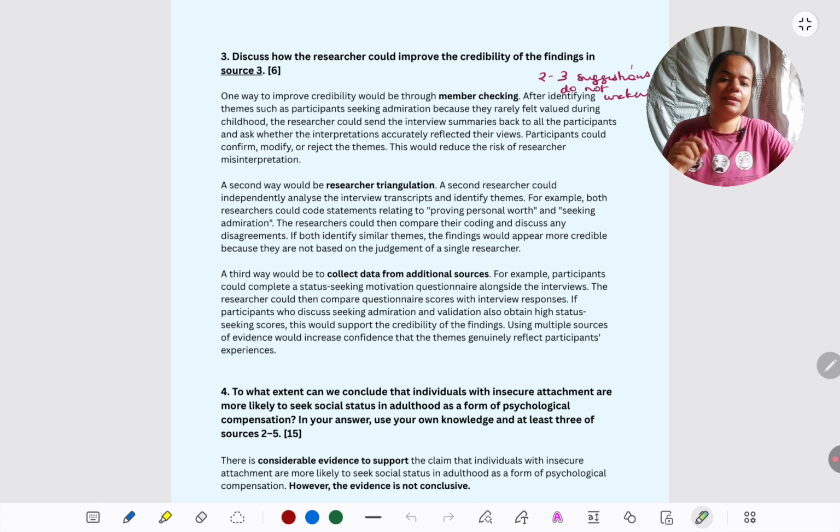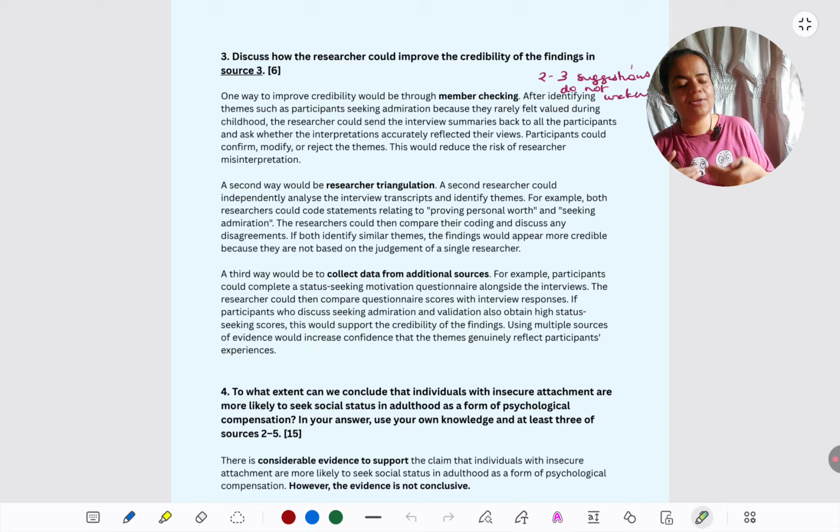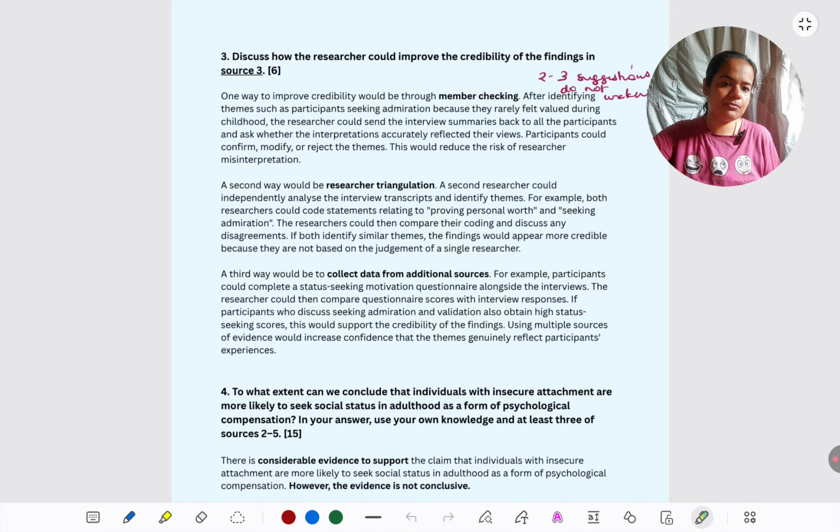So that will increase credibility, because if they are going only by this interview that they are conducting, it might be that there's something peculiar about the way they're asking questions that is leading to these types of responses. But in other methods also, when questions are phrased differently or when they're directly observing participants, if the same thing comes out that they are status seeking, then it is unlikely it is because of any particular method that is being used. It is genuinely reflecting participants' status seeking behavior.